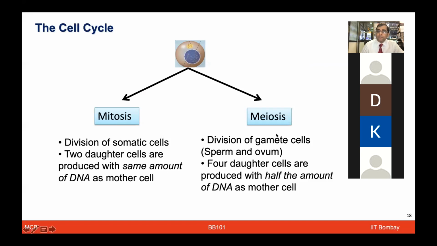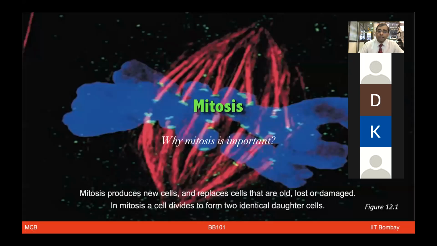Meiosis is a division happening in the gamete cells, or reproductive cells, in the sperm and ovum. At the end of meiotic division, 4 daughter cells are produced, which carry half the amount of DNA as the mother cell. We'll just talk about mitosis first.